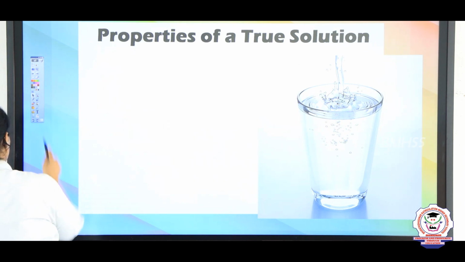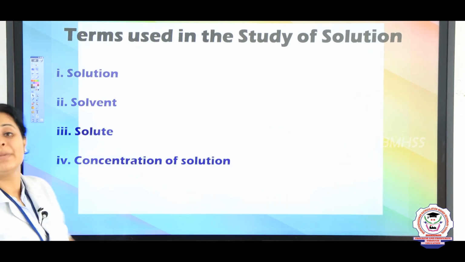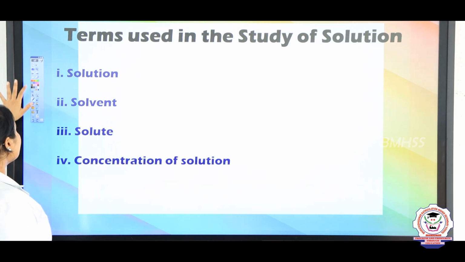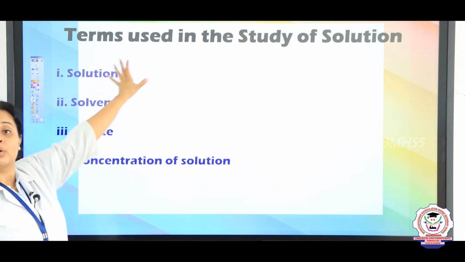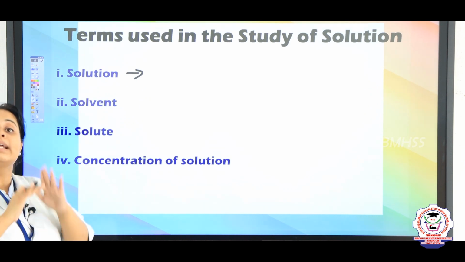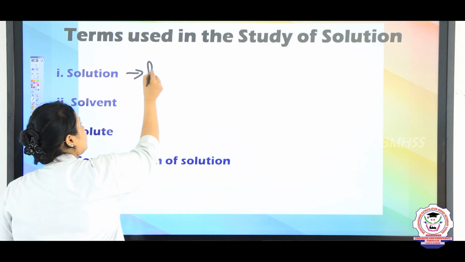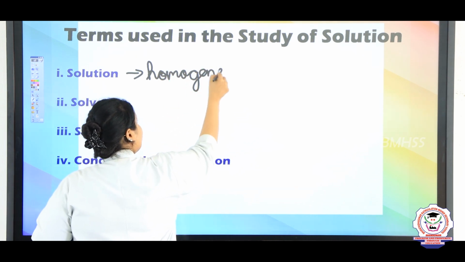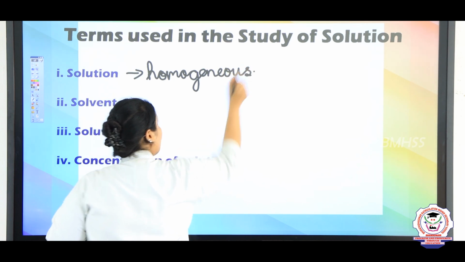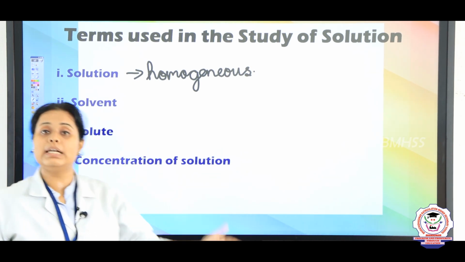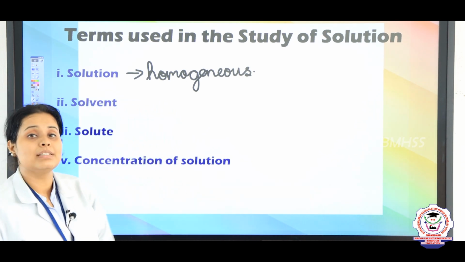Now let's see the main terms used in the formation of a solution. The first one is solution, which means a clear, homogeneous substance. After that, you should know how a solution is made. The second word is solvent. Anything which you take in a larger amount is known as a solvent.